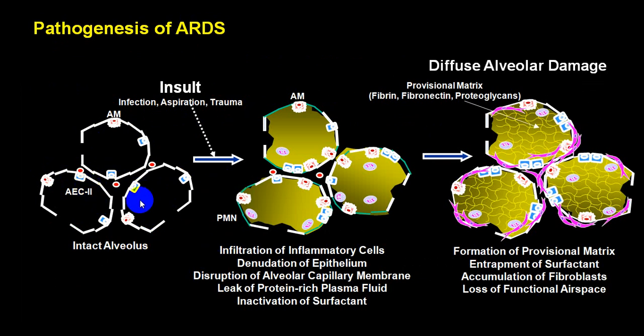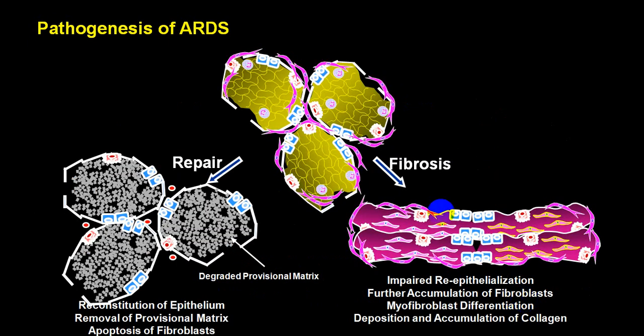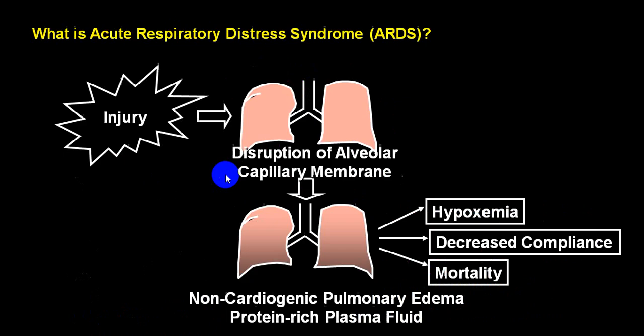So this is a slide showing you the effect on alveoli, leading to infiltration of inflammatory cells and disruption of the alveolar capillary membrane. You can see that the alveolar capillary membrane is disrupted, and you will have a leak of protein rich plasma fluid, and there is an inactivation of surfactant. And because of that, you now start getting production of fibrin that will give rise to fibrotic changes in the matrix, and you will have an accumulation of fibroblasts and loss of functional air spaces, and then it either goes into fibrosis or it goes into a repairing stage, or we call it a recovery stage.